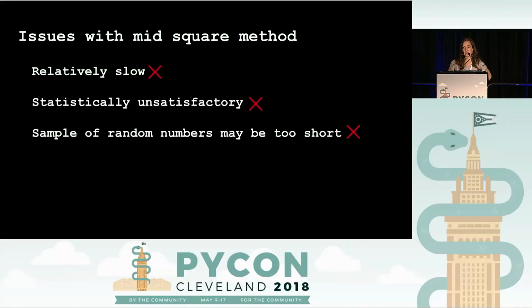So the problems with the middle square method: it's pretty slow for most purposes. It is statistically unsatisfactory, meaning it doesn't pass as many of those tests that we talked about as we would like it to. And the sample of random numbers that it produces might be too short for some purposes.